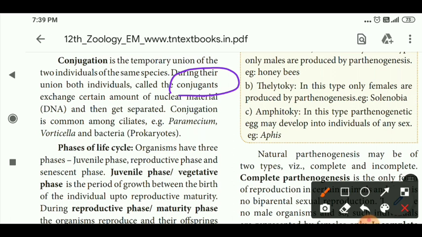Conjugation is commonly seen among ciliates. Examples are Paramecium, Vorticella and bacteria.